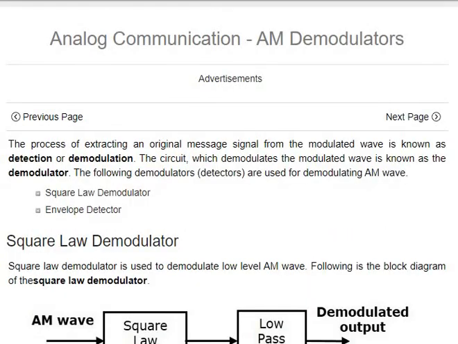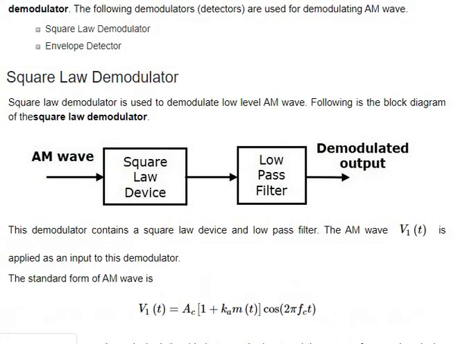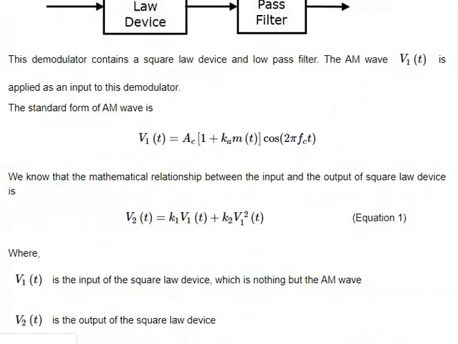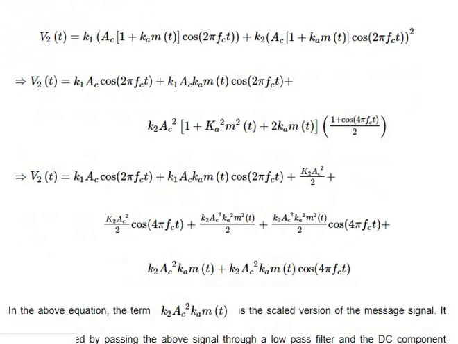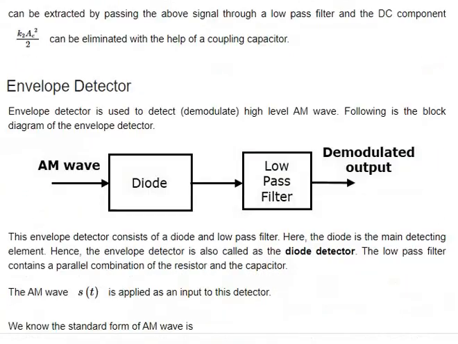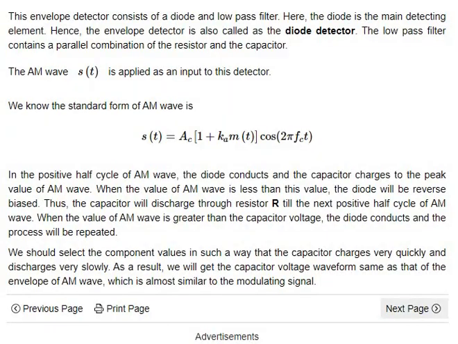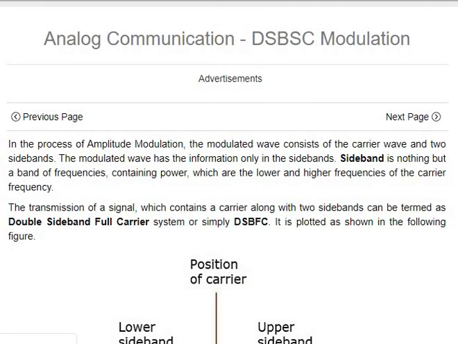And next we go into the square law demodulator, which is absolutely easy. The square law demodulator takes the AM wave as input and gives back the m of t signal, which means every demodulator has a low pass filter, and that's an important one. It's not rocket science, it is very easy.